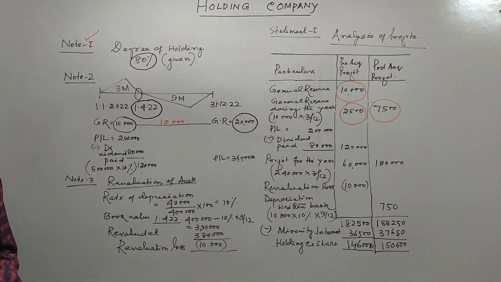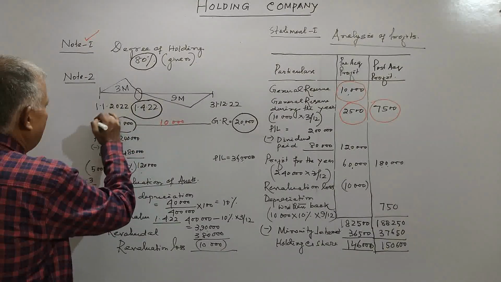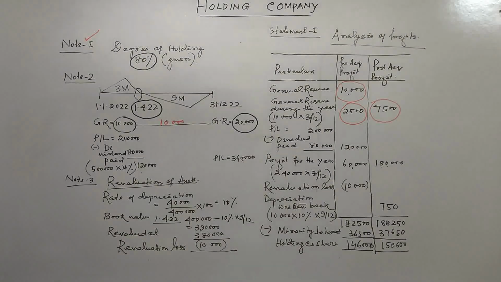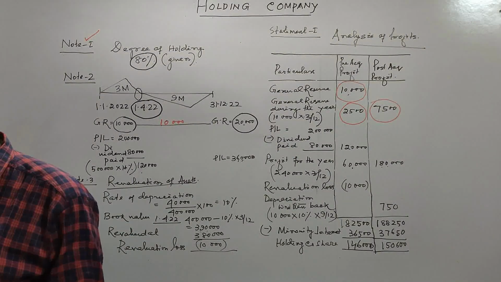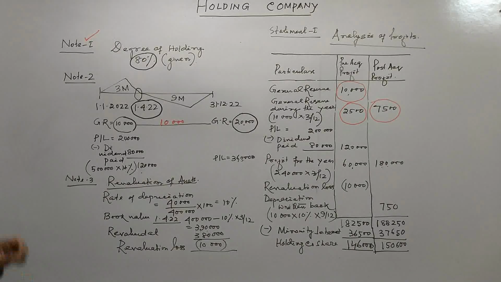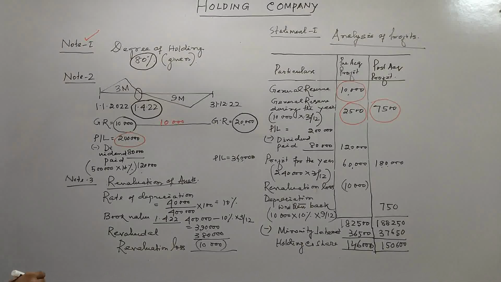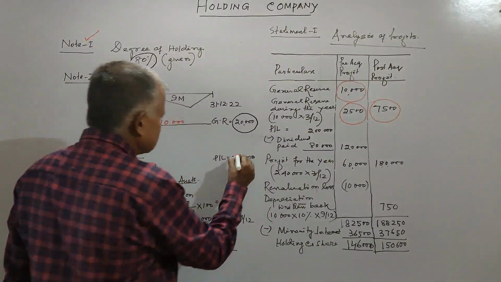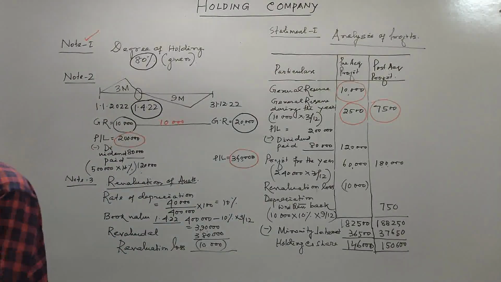Similarly, you come to the profit and loss account as on 1/1/2022, as given in adjustment number 1 in the problem, it is 2 lakhs. And as per the balance sheet, it is 3,60,000.